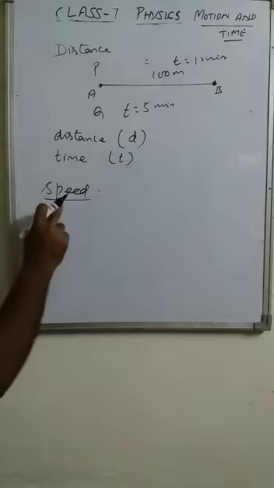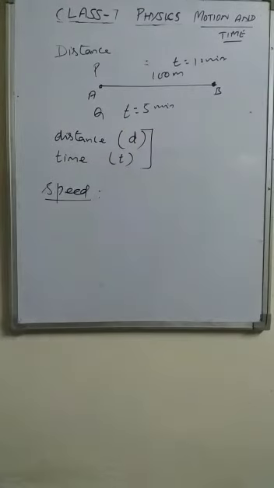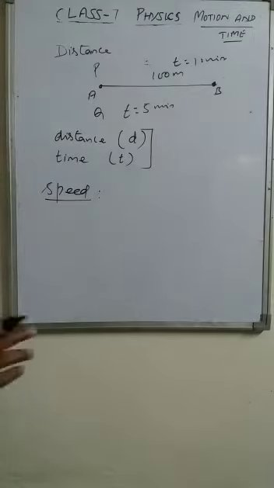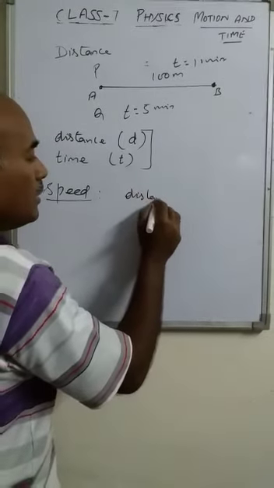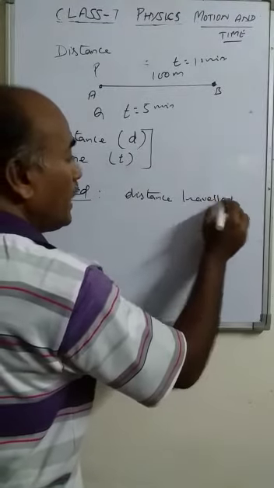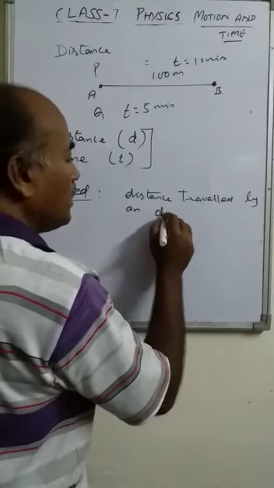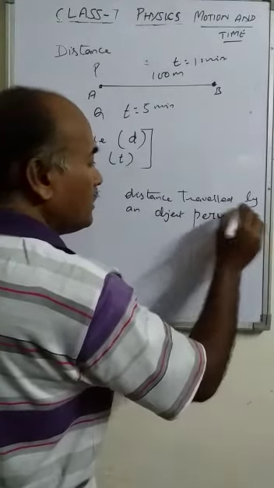So that means speed is obtained by combining distance and time. So we can define the speed. It is defined as the distance traveled by an object per unit time.